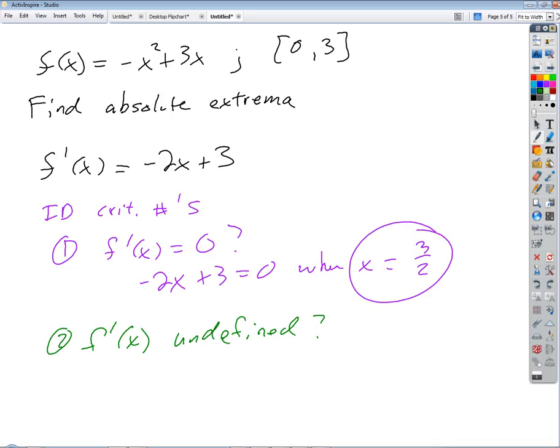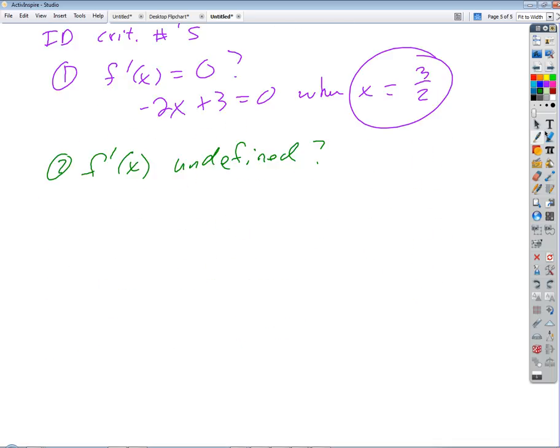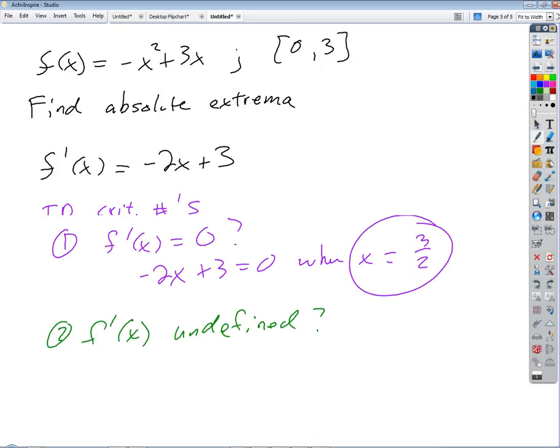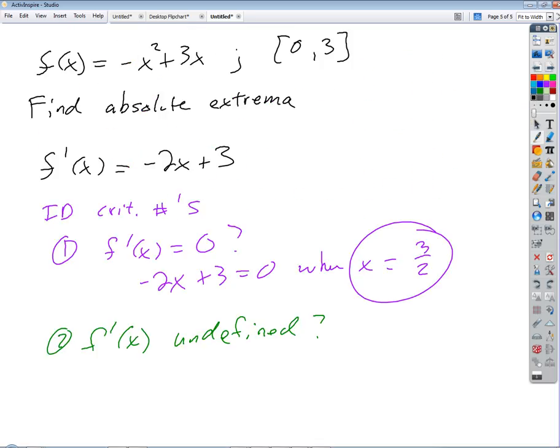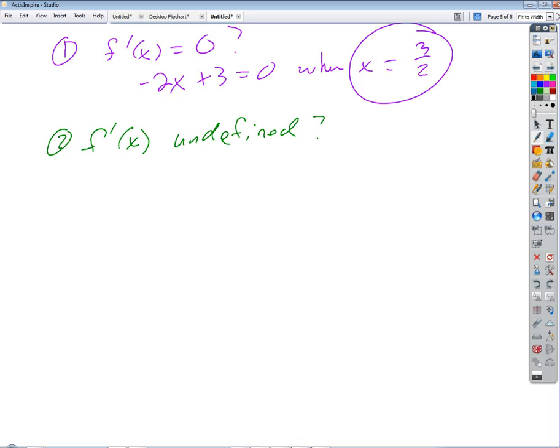And so now we'll just make our table. There is no critical number for the undefined; this function is nowhere undefined. We'll look at an example where we do have an undefined, but this one doesn't. So our table just looks like this. Here's the x-axis.